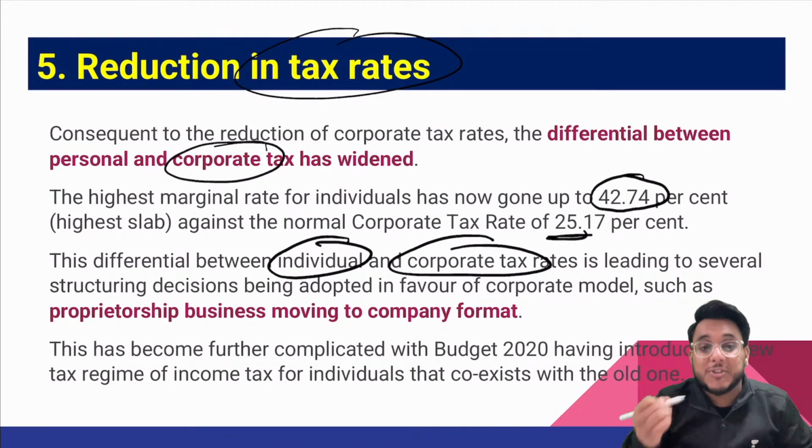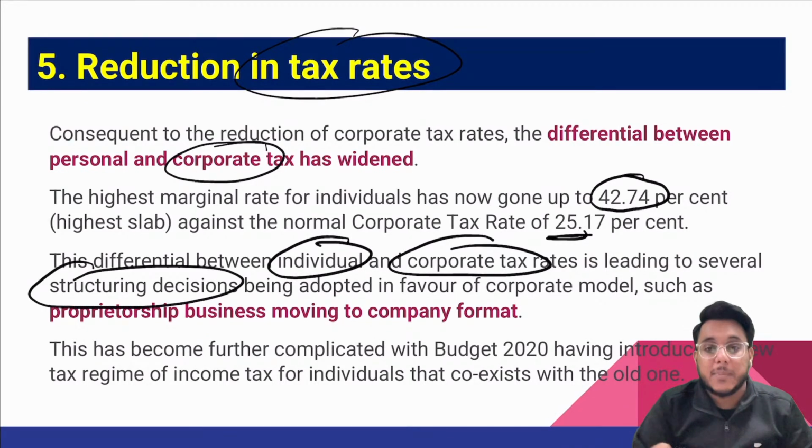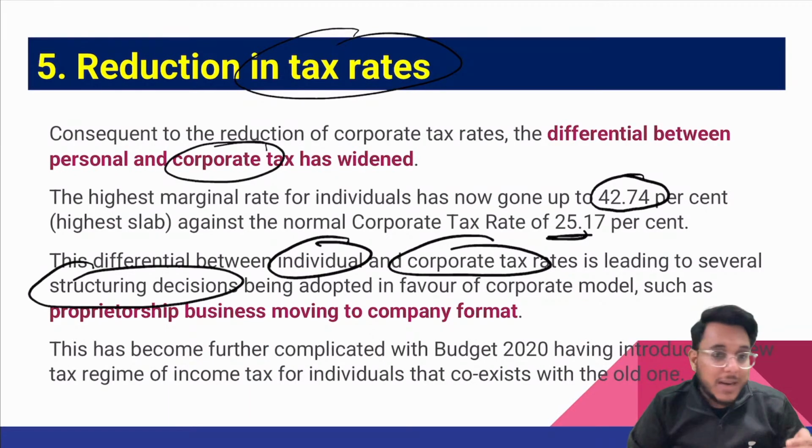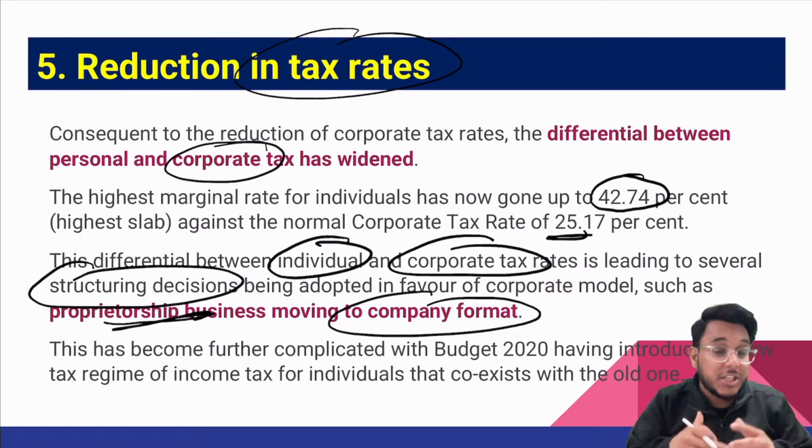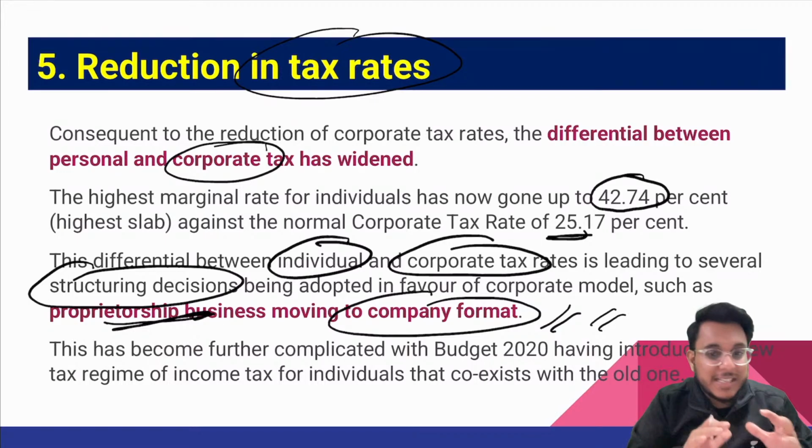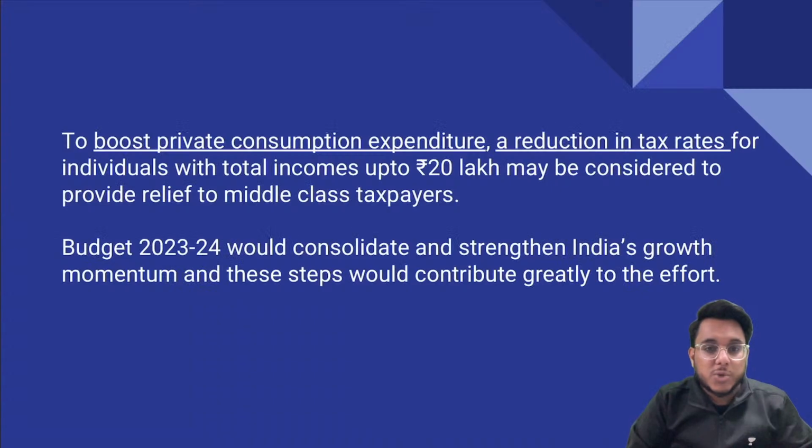It is leading to structuring decisions. Now what is happening? People are changing their proprietorship business to a company format. Because of that, guys, these structuring challenges are coming. So we need to solve that.